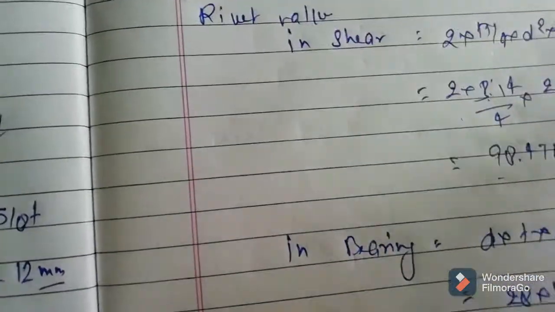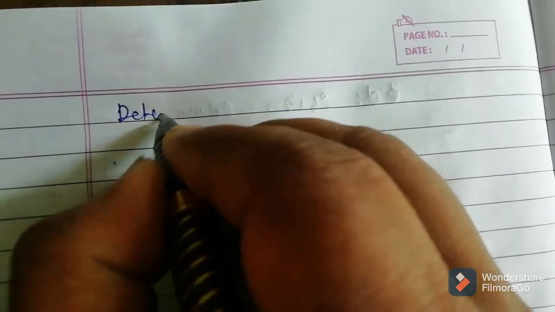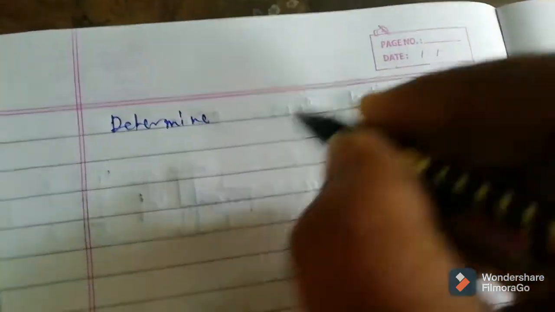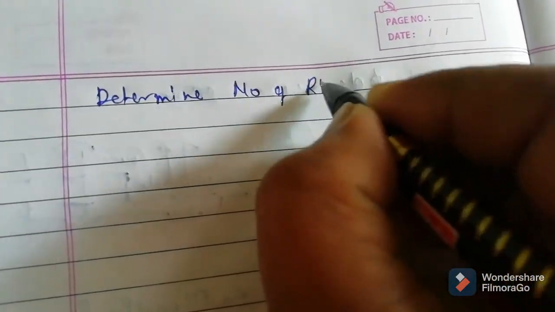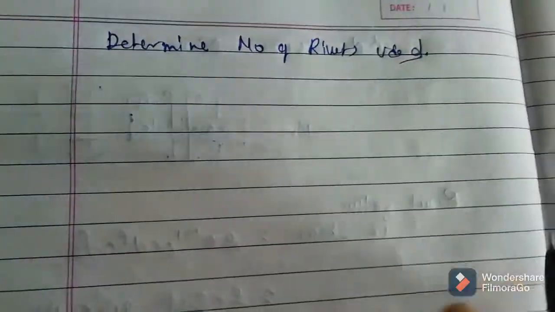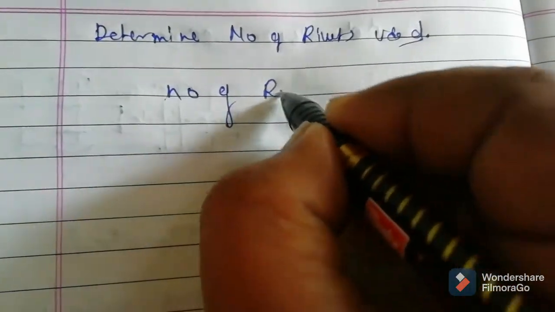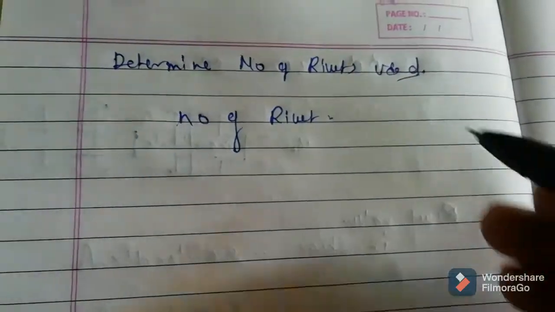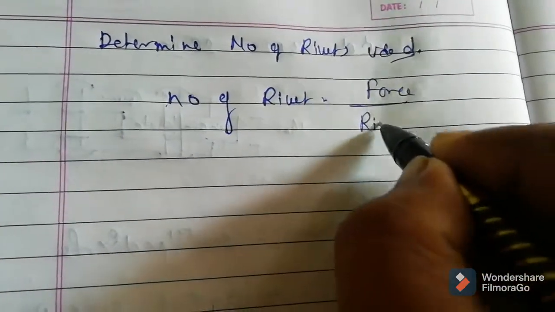Now we are going to determine the number of rivets used. The number of rivets equals force upon rivet value.